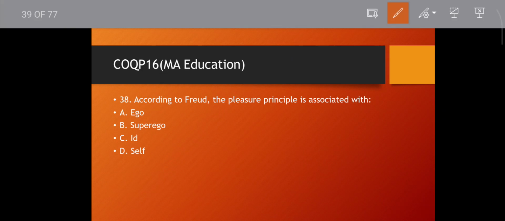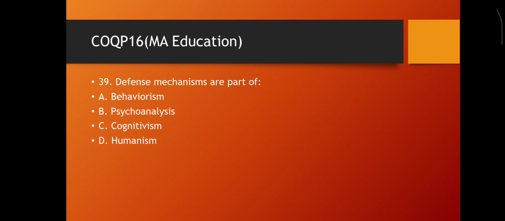Question number 38. According to Freud, the pleasure principle is related to ego, superego, or id. That is the id. Ego is reality, the balancer. Superego is the moral principle. Then move to the next question.